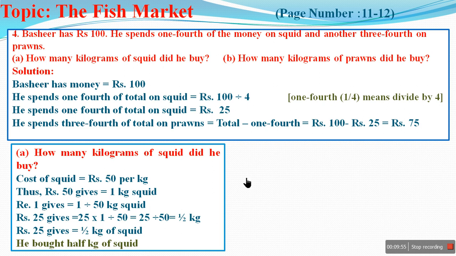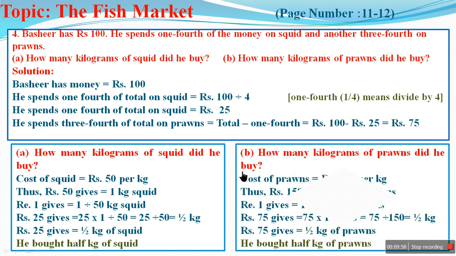Let us take another question. How many kilograms of prawn did he buy? Cost of prawns is rupees 150 per kg. Rupees 150 gives 1 kg prawn. Rupee 1 gives 1 divided by 150 kg of prawns. Rupees 75 will give 75 times of this. 75 into 1 divided by 150. That is 75 divided by 150, that is 1 upon 2, that is half kg. So rupees 75 gives half kg of prawns. He bought half kg of prawns.